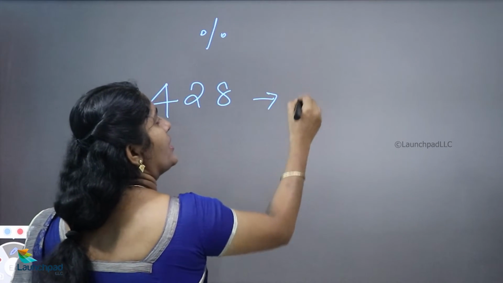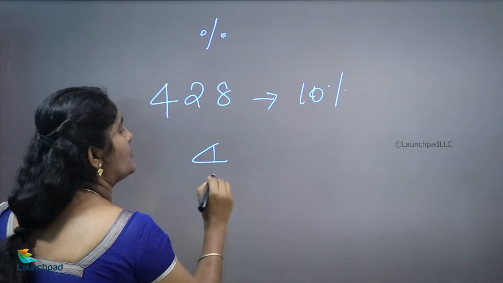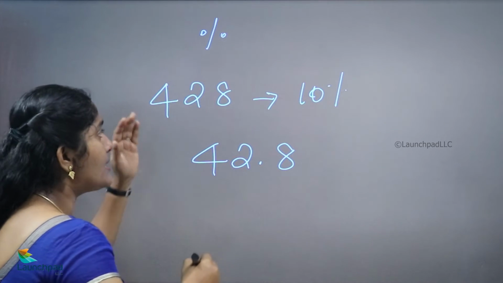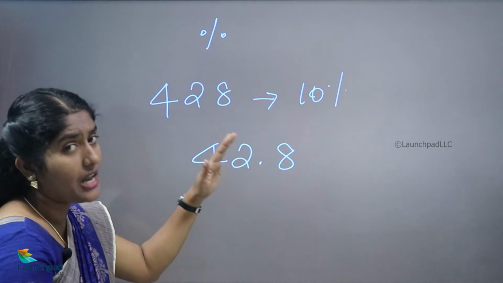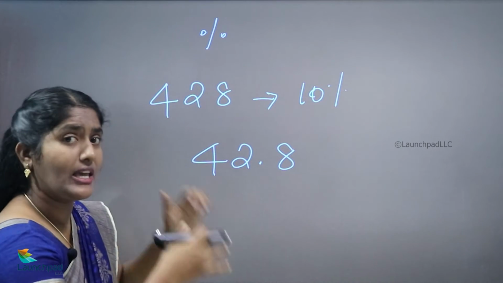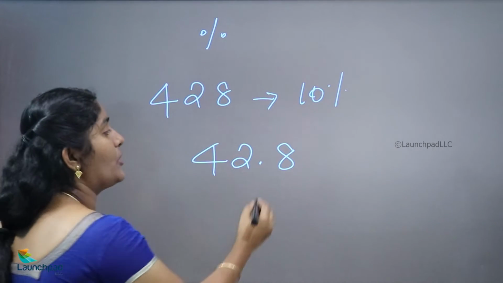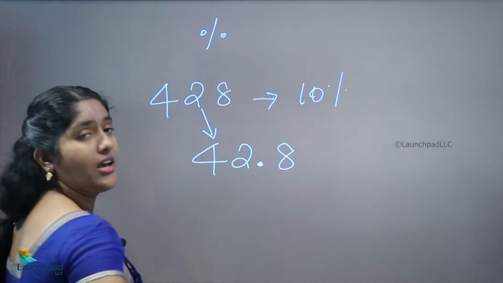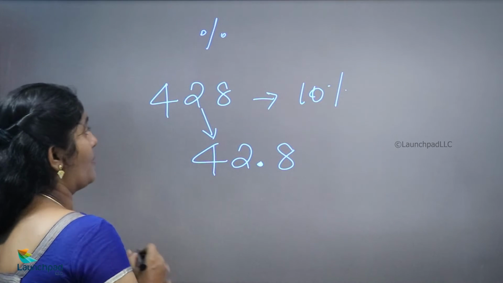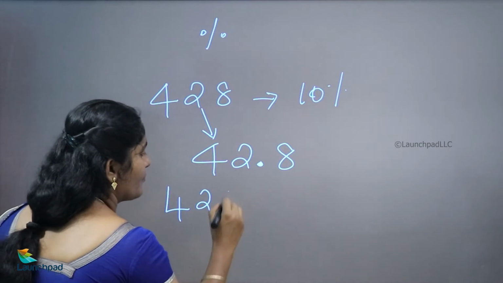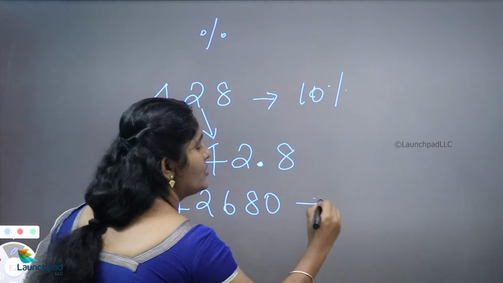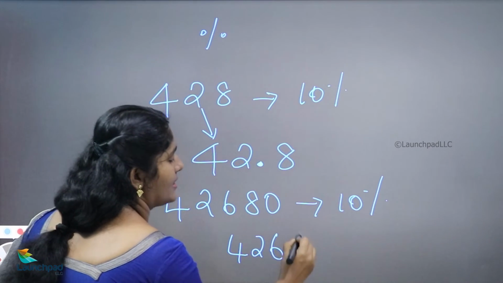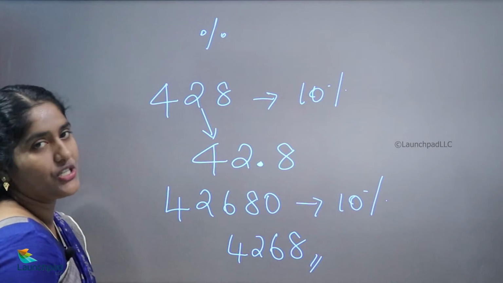428, what is your 10%? 42.8. Okay, now you just want to cut down your last digit. If it is 0 we can cancel it. If it is a value, we want to make it decimal. 42.8 is your 10% value. Okay, now what is your 10% value for this number? 4268. This is your 10% value.